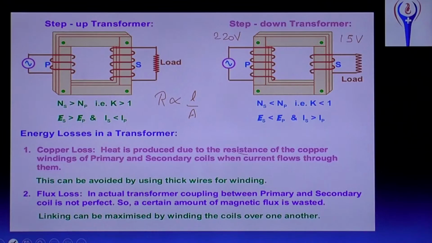Next, flux loss. In an actual transformer, the coupling between the primary and secondary coil is not perfect. So a certain amount of magnetic flux is wasted. Linking can be maximized by winding the coils over one another. By winding one coil over another coil, we can maximize the flux linking to avoid flux loss.